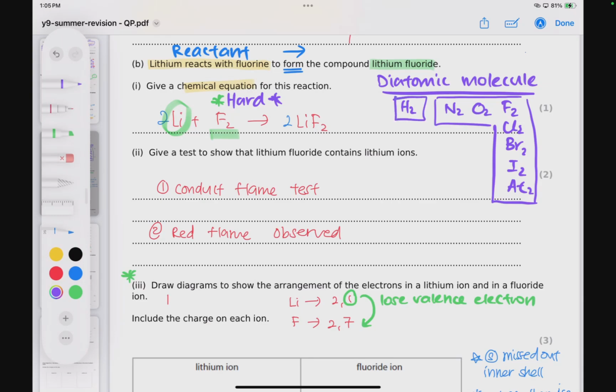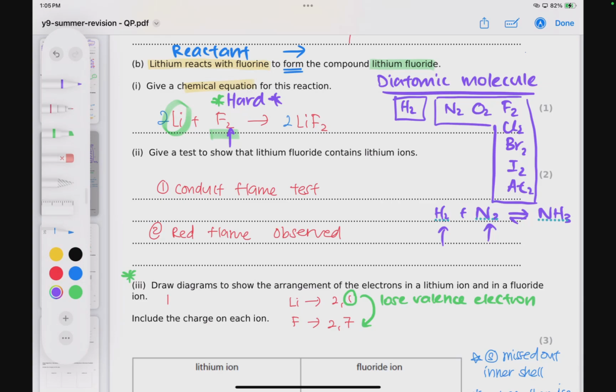That means if you are required to write their formula, you need to present it as F2 or O2. Say for example, you've got hydrogen reacting with nitrogen to give us ammonia gas. Essentially this is a reversible reaction. So these are things to take note of. If you have forgotten this 2 over here, because fluorine is a diatomic molecule, chances are you're going to get a very different balanced chemical equation.